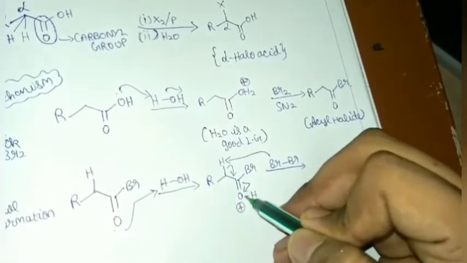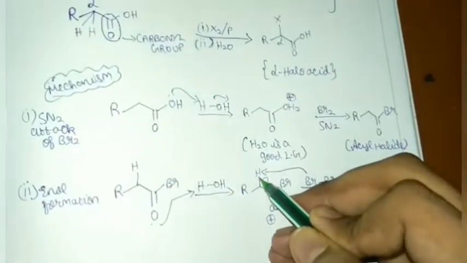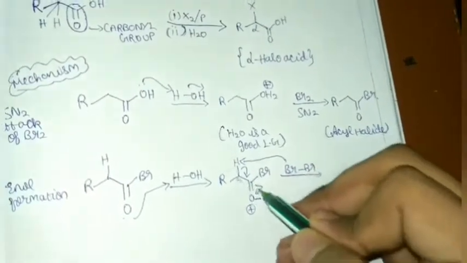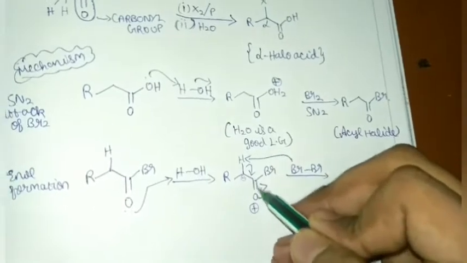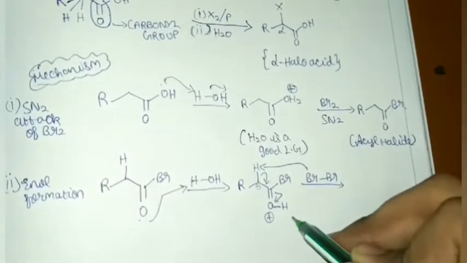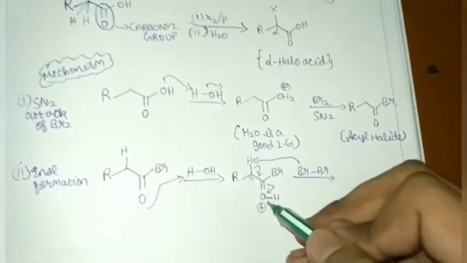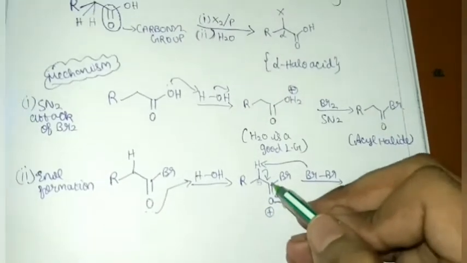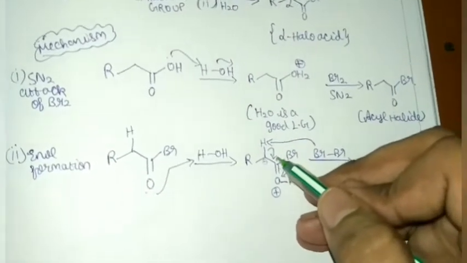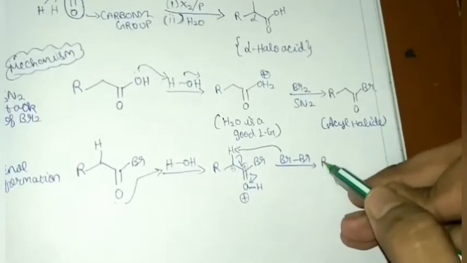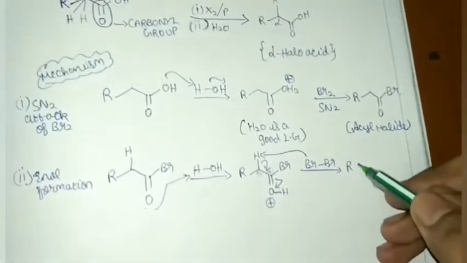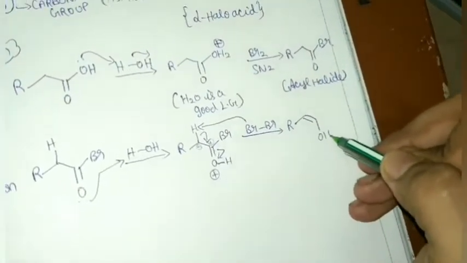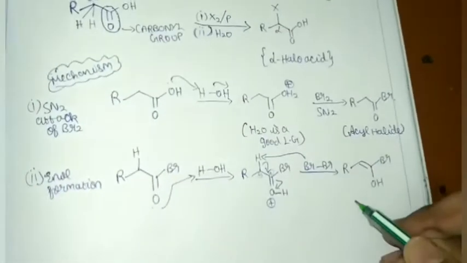You understand the movement of arrows? This Br comes and abstracts this proton. So H leaves as H plus, right? So a minus charge is formed over here, and subsequently the double bond O is also pulled by the OH plus, because oxygen is more electronegative, it cannot bear a positive charge, so the bond is polarized towards it, so that a substantial amount of positive charge is formed over here. So these form a bond over here. This is what we saw in the first part also, right? The keto-enol tautomerism. Same thing. So this will form this one, OH, Br. This is the enol.